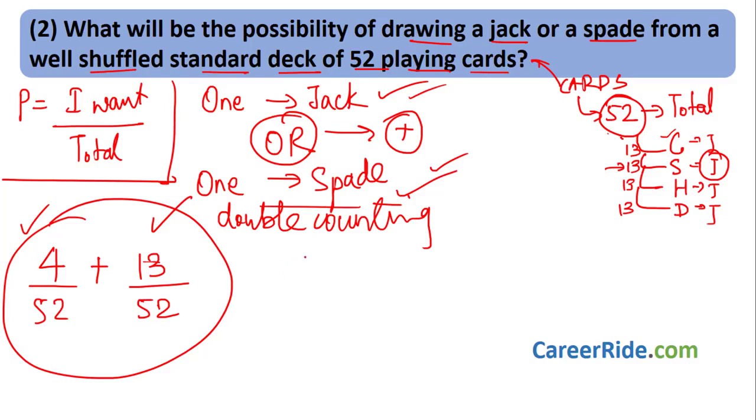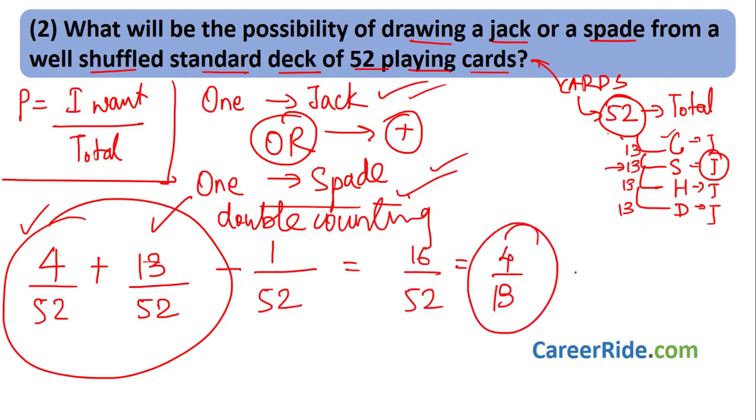So let us choose now the jack of spade. How many jacks of spade are there? There is only one jack of spade. And how many total cards are there? 52. We have to subtract this double counting, right? Okay, what do we get then? 4 plus 13 is 17. 17 minus 1 is 16 upon 52. 4 4s are 4, 13s are... This is the probability of choosing a jack or a spade from a well shuffled deck of 52 playing cards.